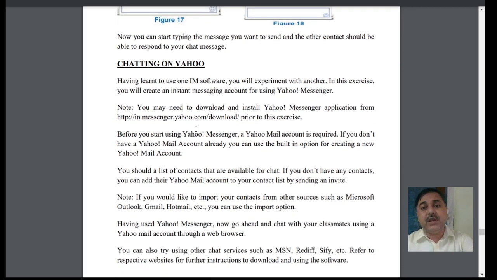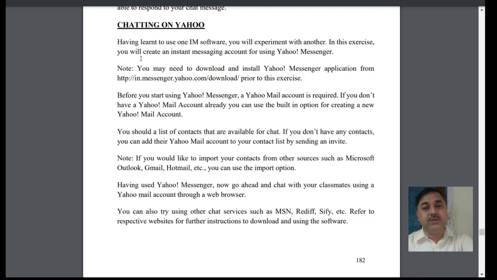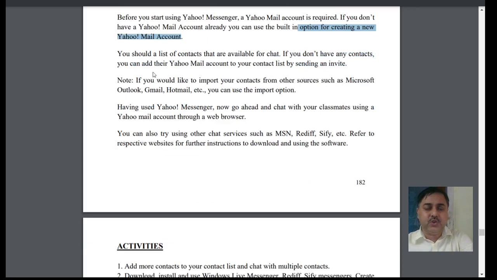Now next comes chatting with Yahoo. Yahoo launched software, which is also an internet message provider. So Yahoo Messenger is there, and you require a Yahoo Mail. If you don't have any Yahoo Mail, then you have to use the option to create a Yahoo Mail account. That was previously the case. Nowadays this is not so much required because everyone has a Google Gmail, and with the help of Gmail, all are adding with the WhatsApp account.